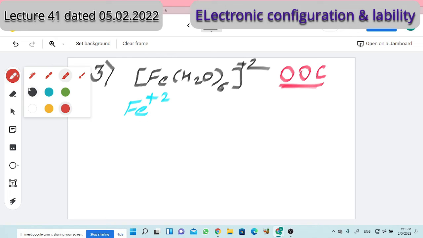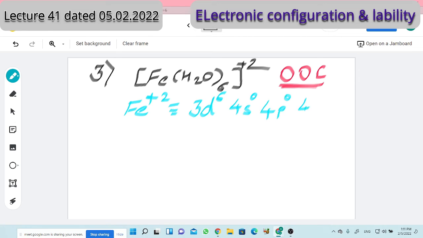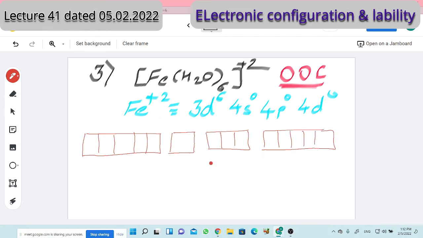Let us talk one by one. Fe 2+, its electronic configuration is 3d6, 4s0, 4p0, and if we need outer orbital, 4d0. Let me represent it in terms of the block diagram. I represent 3d orbitals first: 1, 2, 3, 4, 5. I represent s orbital, I represent p orbital, I represent d orbitals. Here 6 electrons are there in the iron: first electron, second, third, fourth, fifth, and sixth. 6 electrons are there.